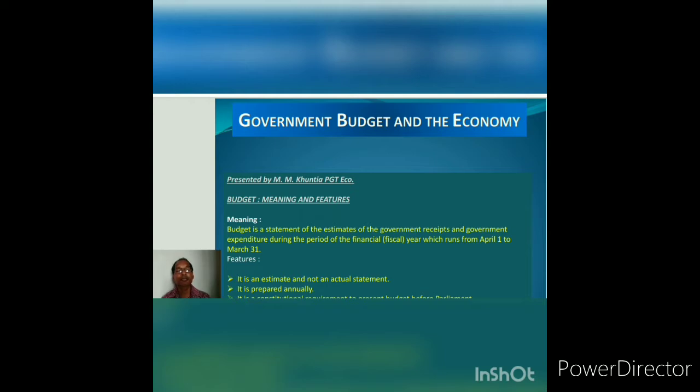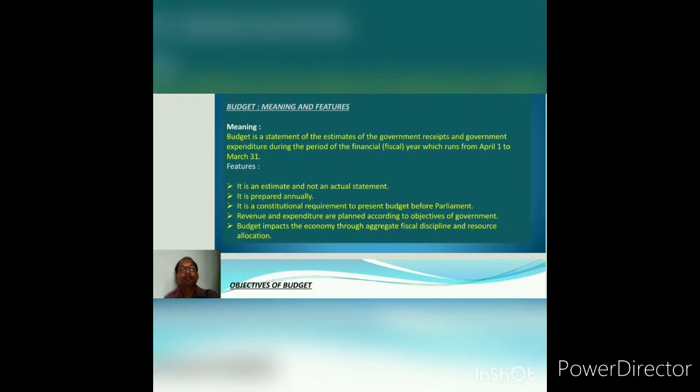And to understand this budget, if you come to the features of budget, then you will see it is an estimate, not an actual statement, and it is prepared annually. That's why we say it is an annual financial statement, and it is a constitutional requirement that the budget is to be presented before the parliament, and whatever revenue and expenditure they are planned according to the objectives of the government. And budget impacts the economy through aggregate fiscal discipline and resource allocation.